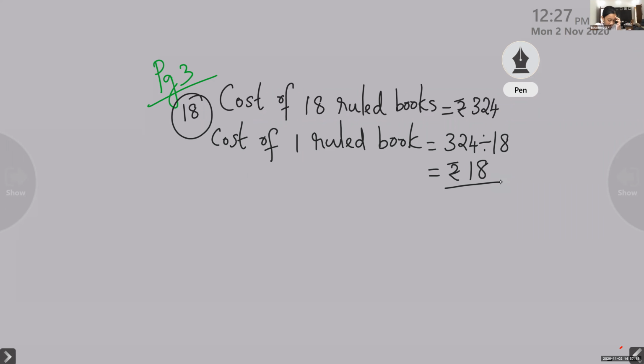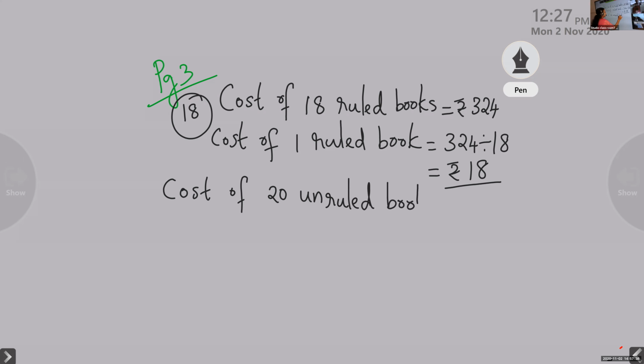We have to write the cost of 20 unruled books. Yes, cost of 20 unruled books. Children, we can write cost of 20 unruled books. That is given. What's the answer? Cost of 20 unruled books, rupees 340. Okay, next, John, what can we write as the next step?